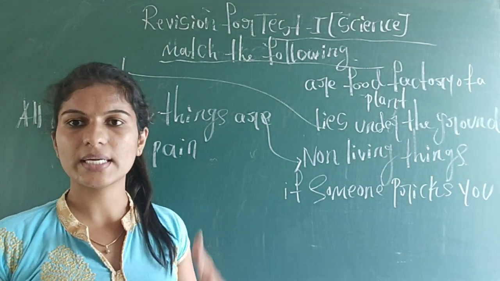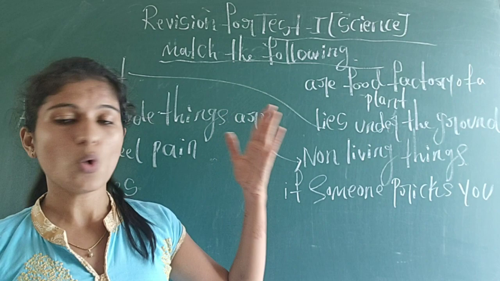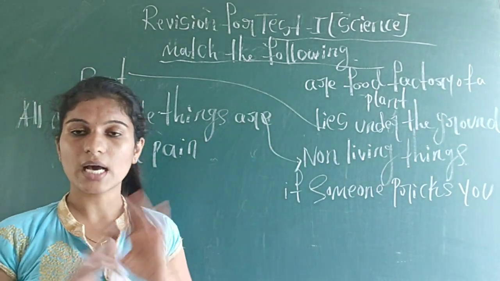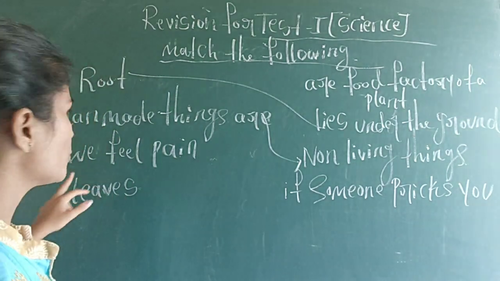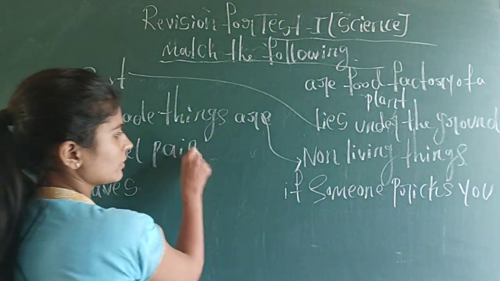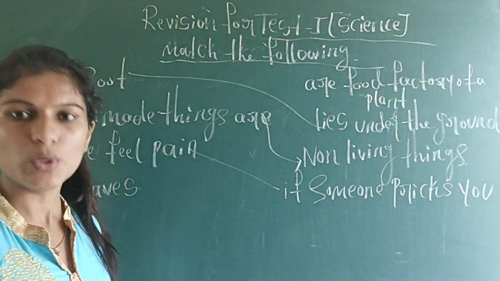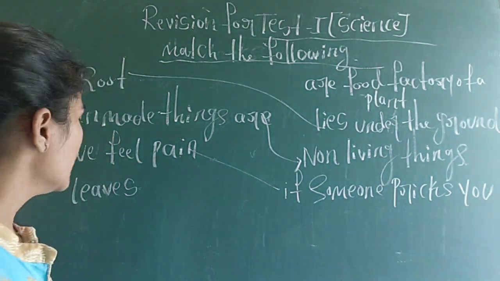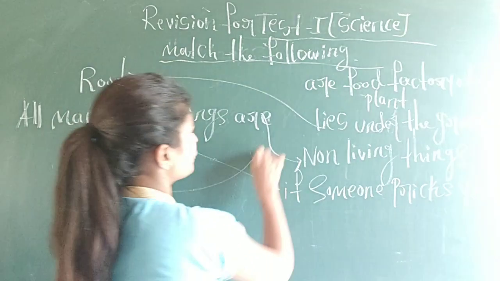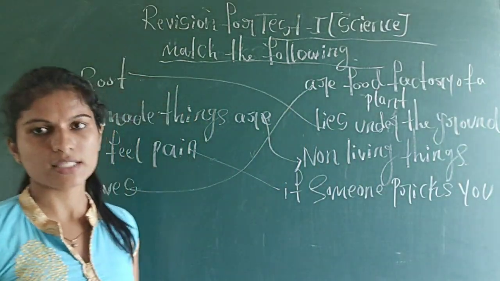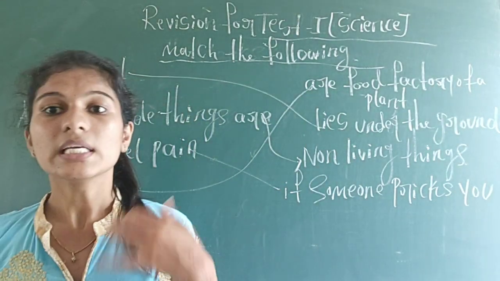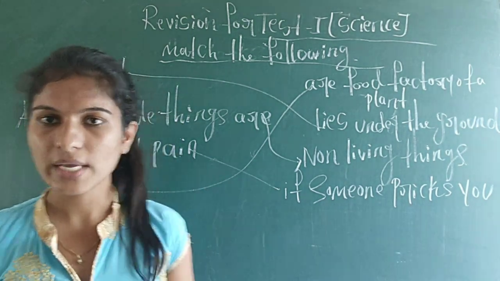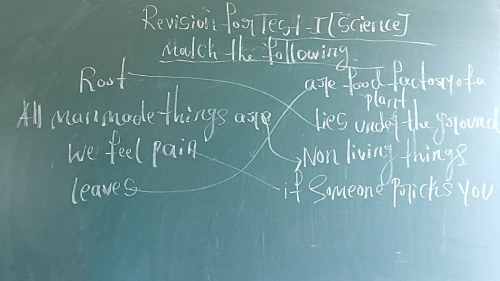For example, chair, table, books, school, everything that is man-made is non-living. Next, we feel pain if someone pricks us. Next, leaves are the food factory of a plant. Yes, leaves are the food factory or kitchen of the plant, because they prepare the food. So these are the match the following.